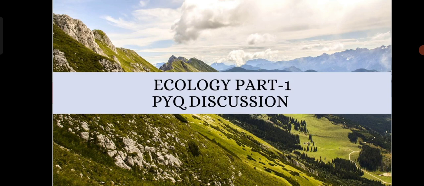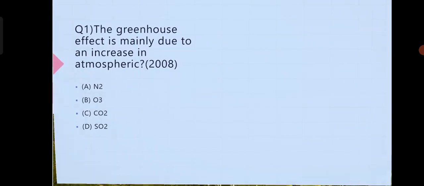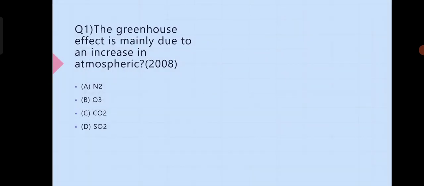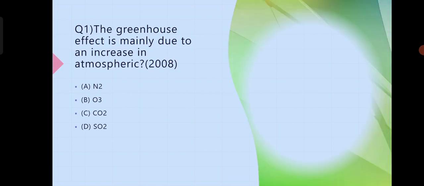Now moving on to the first question. Our first question is: the greenhouse effect is mainly due to an increase in atmospheric. This question has been asked in BHU Botany MSc Entrance Exam 2008. We have 4 options and we have to find the correct one. Our first option is nitrogen, second is ozone, third is carbon dioxide and the fourth is sulfur dioxide. So at first we have to know about the greenhouse effect and the most responsible gas behind it.